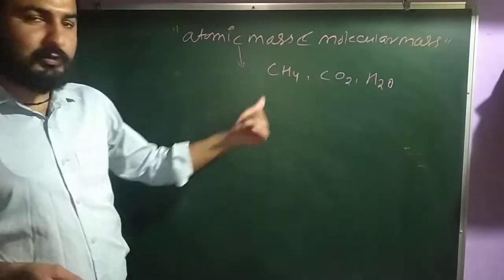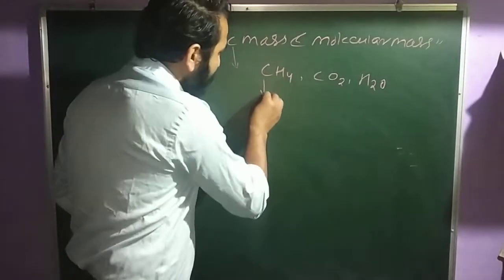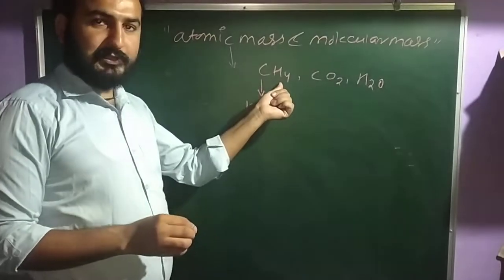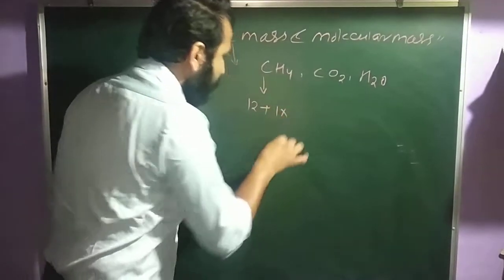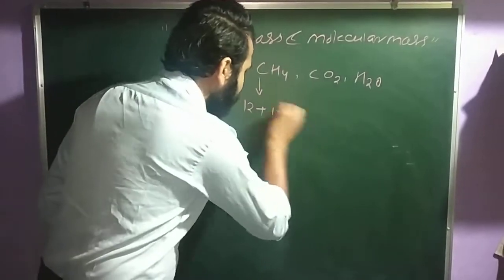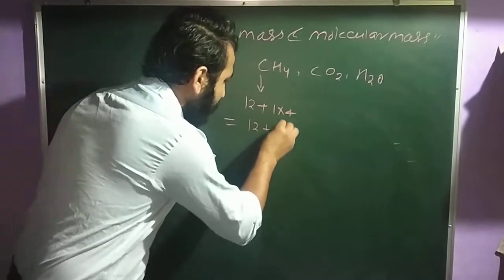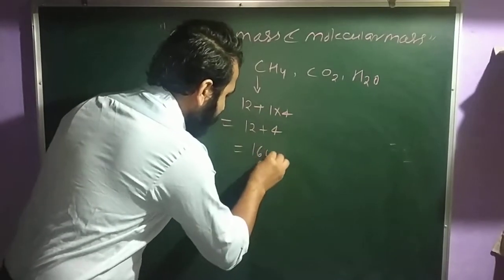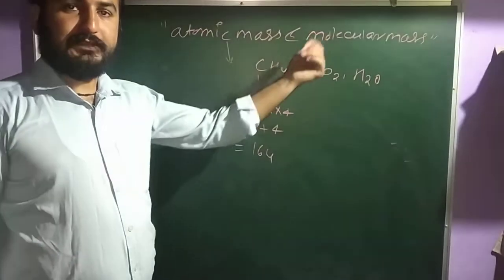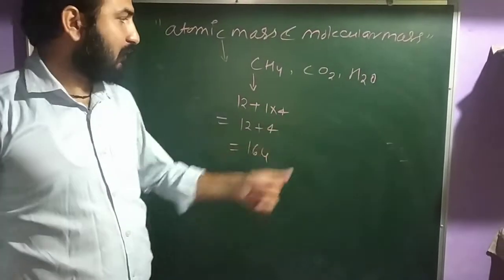In CH4 you have 1 C and 4 H. What is the mass of carbon? 12 plus, what's the mass of hydrogen? 1. How many atoms of hydrogen do you have? 4, so into 4. This comes to 12 plus 4 equals 16 U. And U is the unit for molecular mass, standing for unified mass.